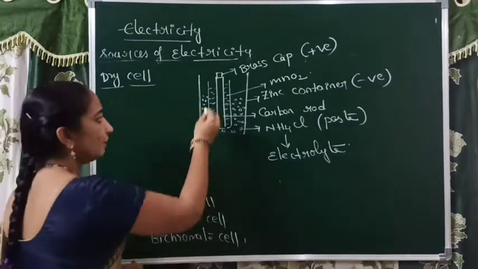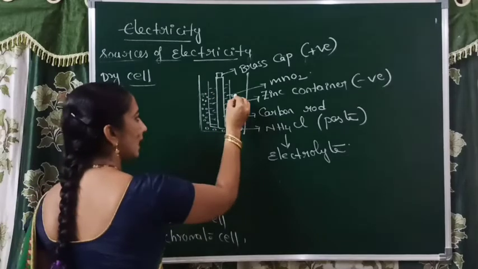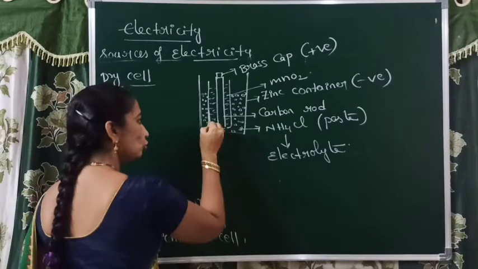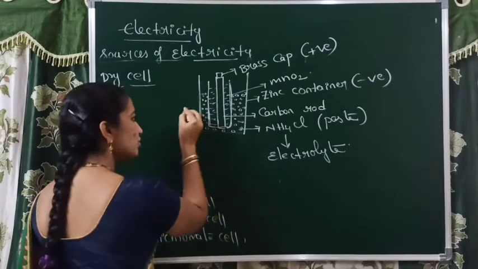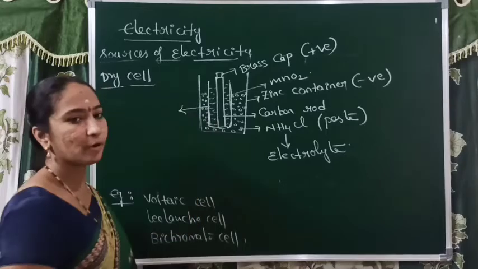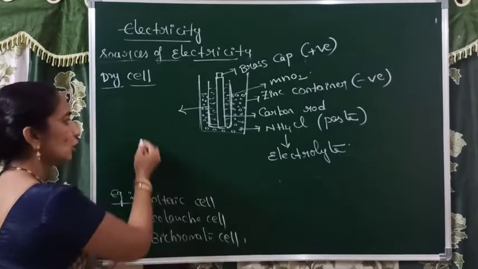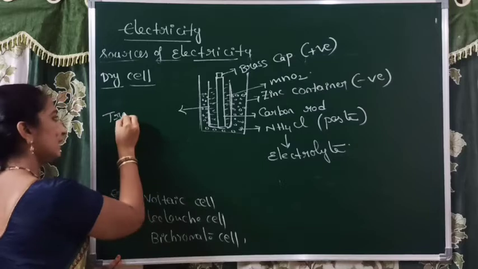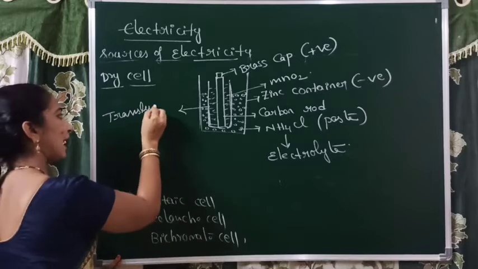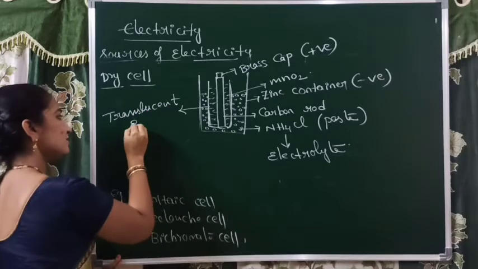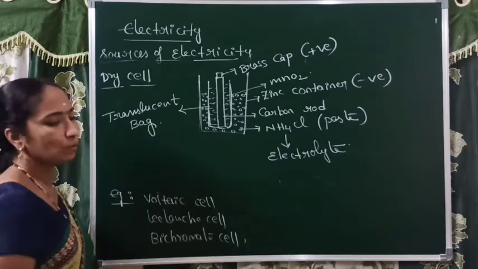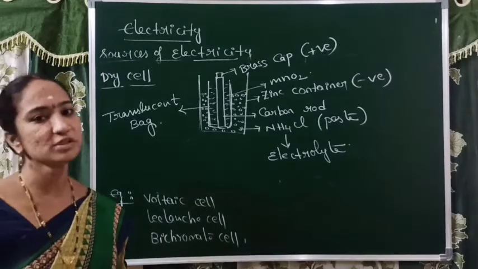Right. So, in between the manganese oxide and ammonium chloride, we have to use one type of special bag. The bag is called a muslin bag or simply a translucent bag. What is the use of this bag?